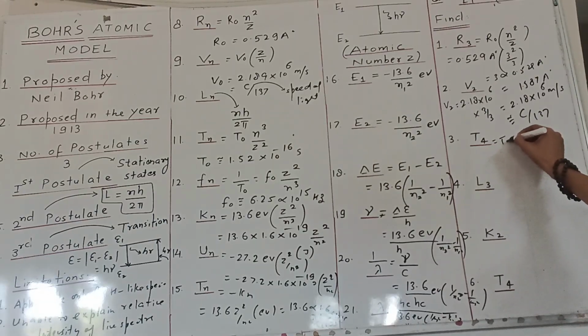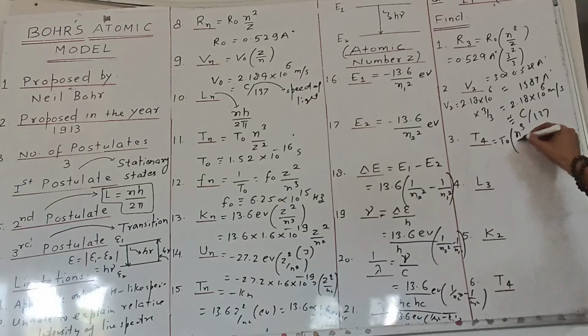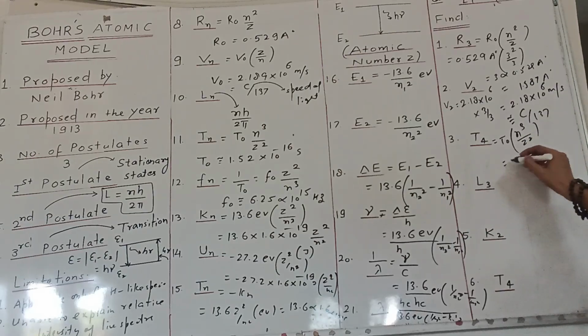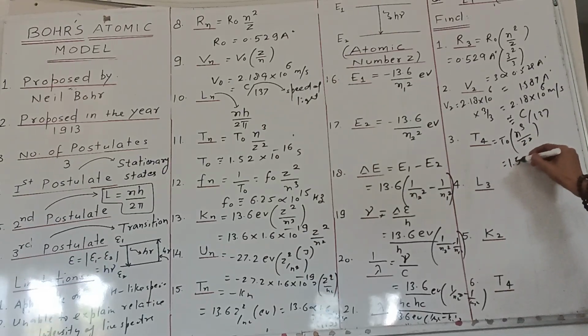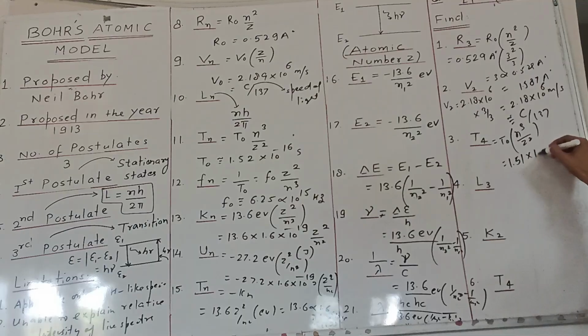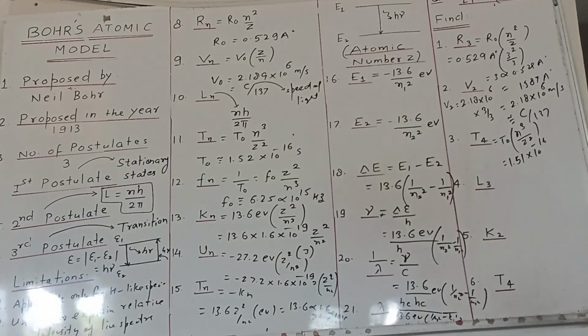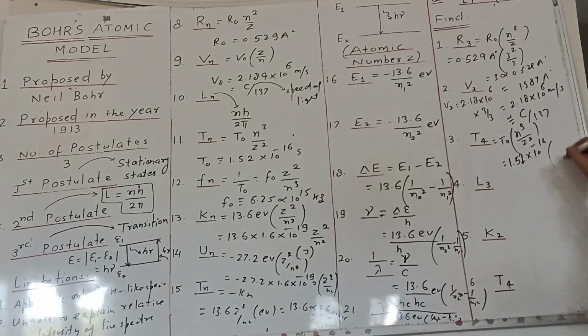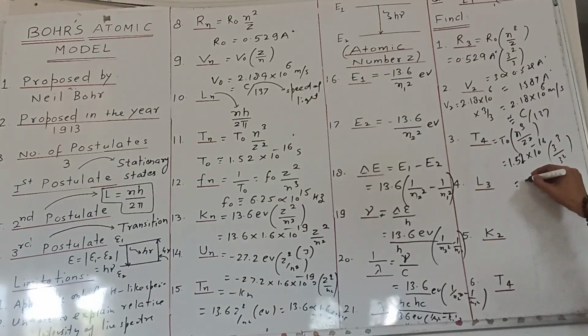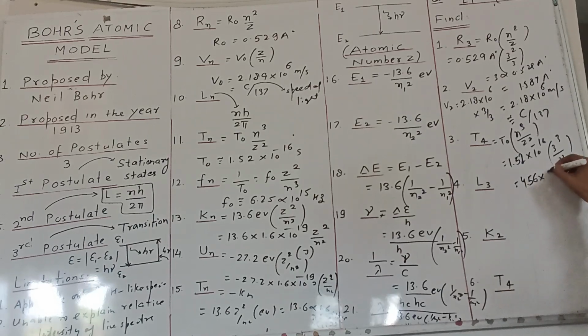So we know that the time period is t naught n cube by Z square. t naught here is about 1.51 into 10 raised to the power minus 16, and here this is 3 cube, this is 3 square, so this will be 3 times, so that is 4.56 into 10 raised to the power minus 16 second.